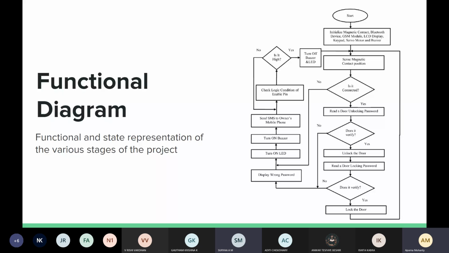There are many CCTVs and this kind of detection already present. But what is different in our project is that we will be able to send an SMS to the owner's mobile itself. When there is an intruder, like an unknown face trying to enter the house, it will turn on the buzzer, and we will also be able to send it to the owner's mobile phone through the VNC that we mentioned before. This process keeps happening like a loop. It keeps checking if the person is there and if it is a known face.